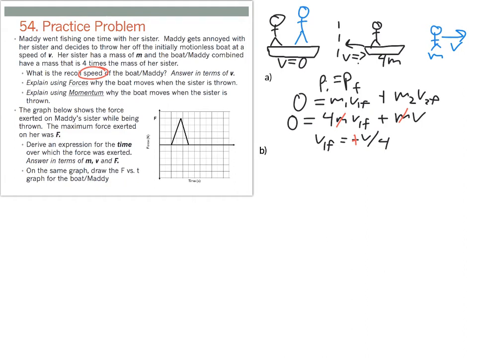Next question, part B, asks us to explain using forces why the boat moves when her sister is thrown. And the main idea there is Newton's third law, that when Maddie exerts a force on her sister, her sister exerts a force back on Maddie and the boat, causing both of them to move.